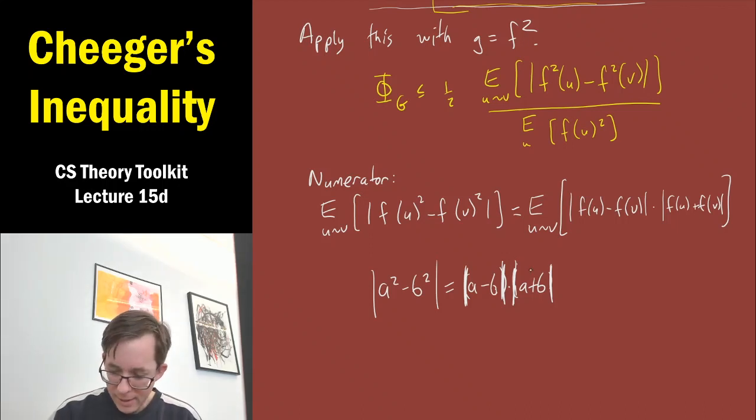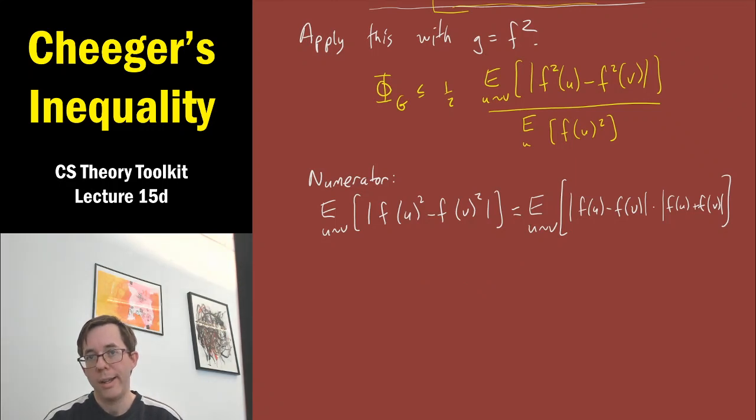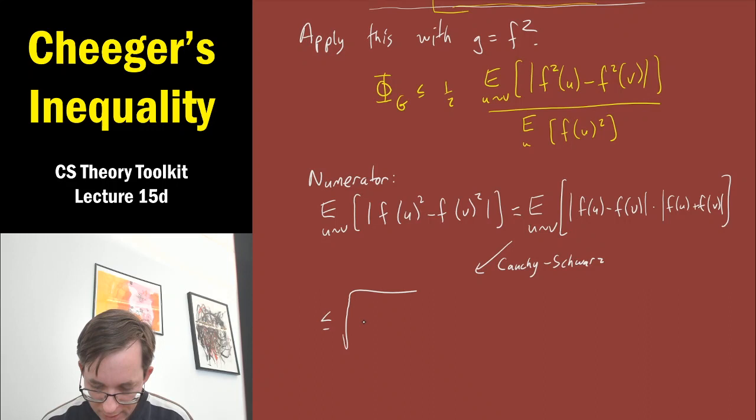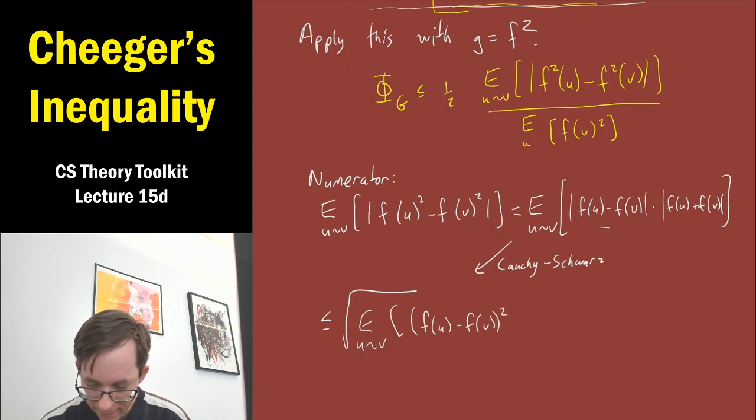Great. And whenever you have an expectation of a product of two things and you don't know what to do, Cauchy-Schwarz. So that's what we're going to do. Applying Cauchy-Schwarz, this is at most the square root of the expected value over a random edge uv of f of u minus f of v squared, since the square of an absolute value lets us drop the absolute values, and that's going to be glorious.